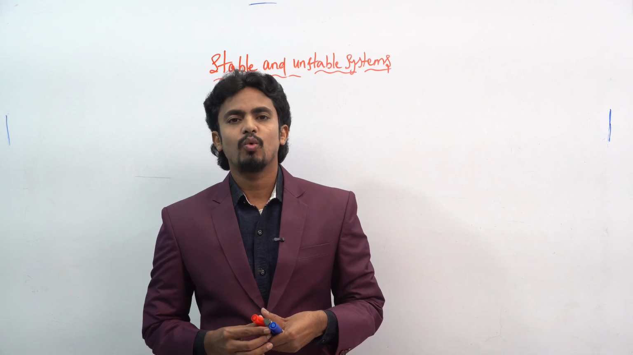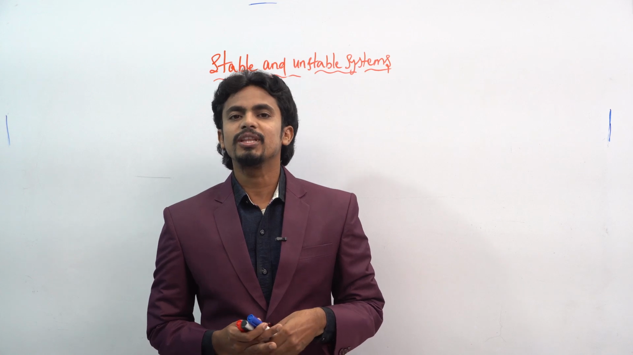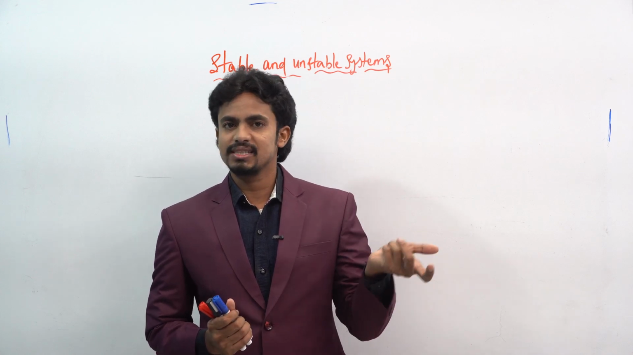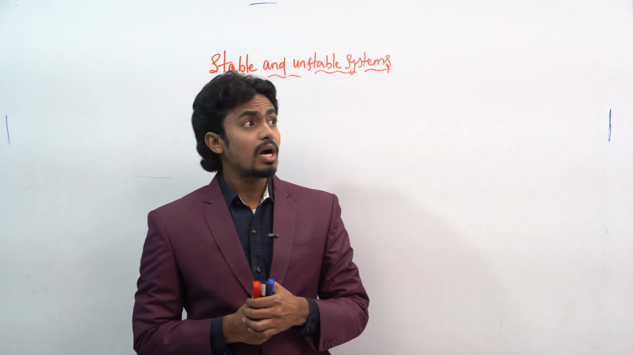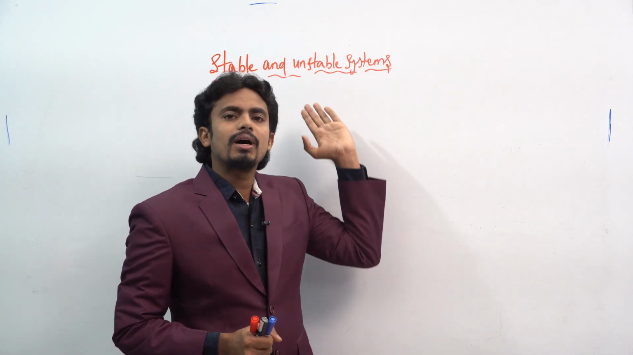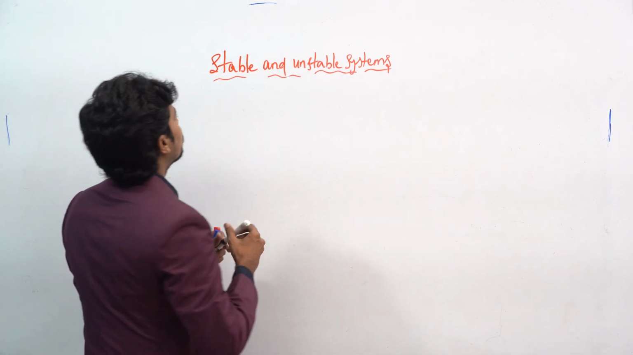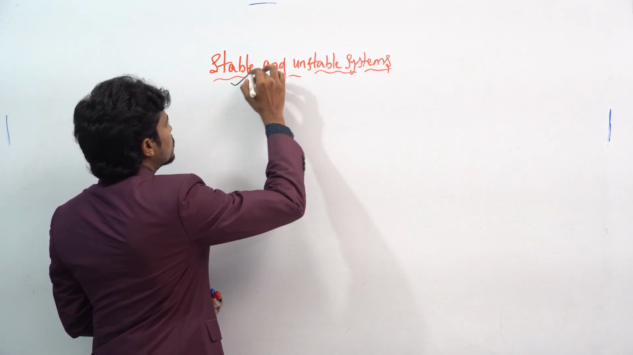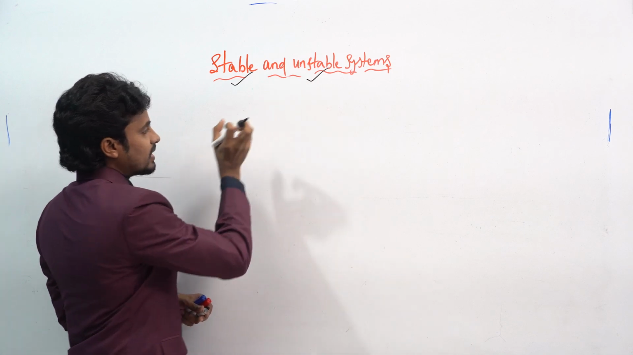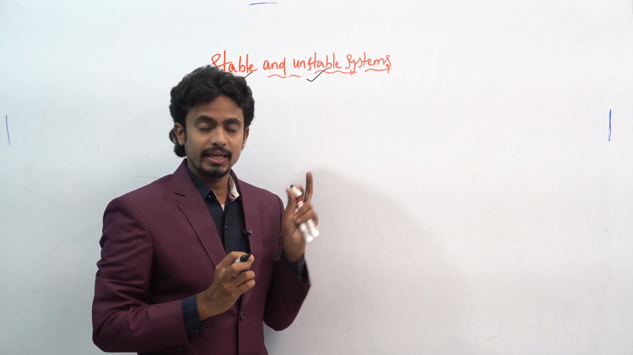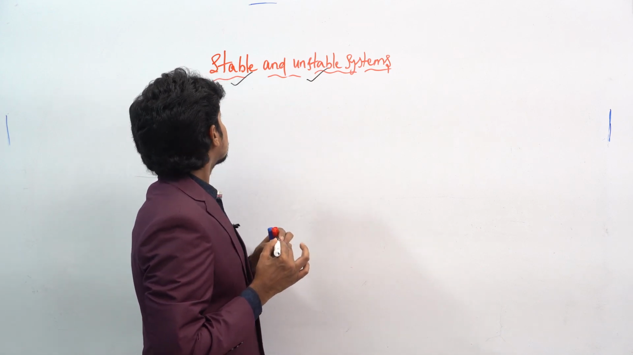Before that, we will see what is meant by causal systems and non-causal systems, and what problems will be present; we can see that in that session. Now let's move on to the next concept: what is meant by a stable system and what is meant by an unstable system. First, we have to see the stable and unstable systems and some problems based on them.